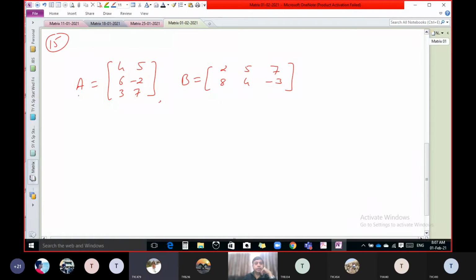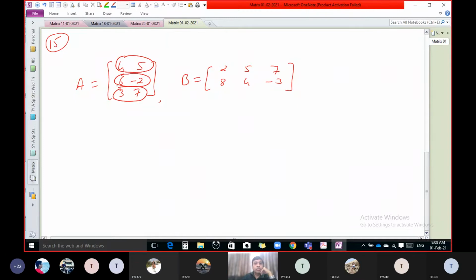Order of A. 2 by 3. How many rows are there? First row, second row, third row. There are 3 rows.